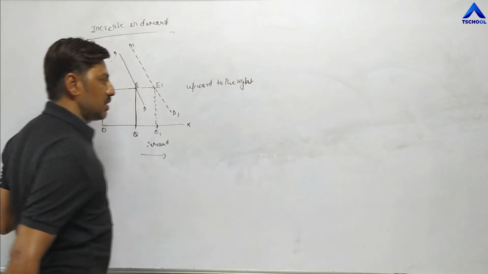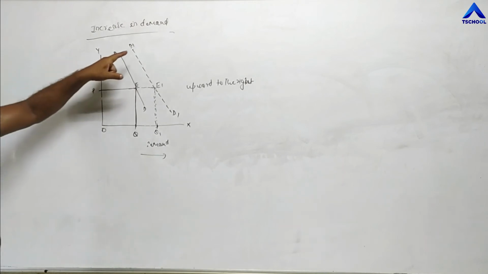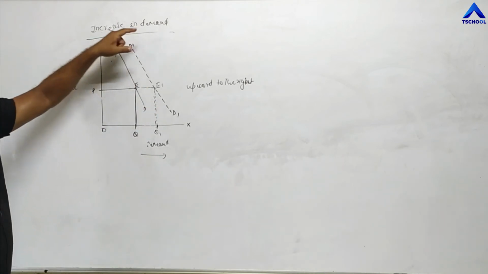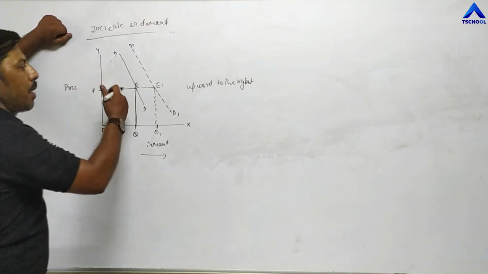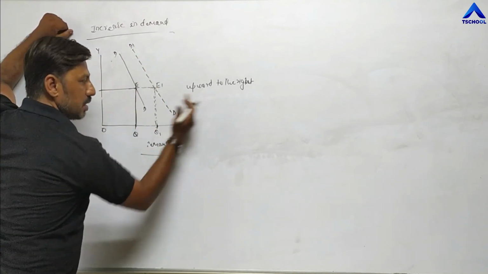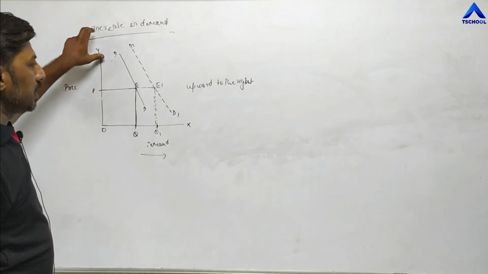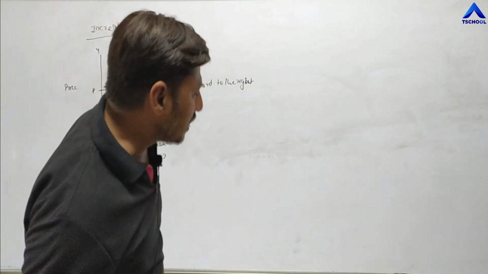The question may be asked: what is the direction of the demand curve in case of increase in demand? The demand curve is shifted upward to the right. This is the diagram for increase in demand. Now the diagram for decrease in demand.